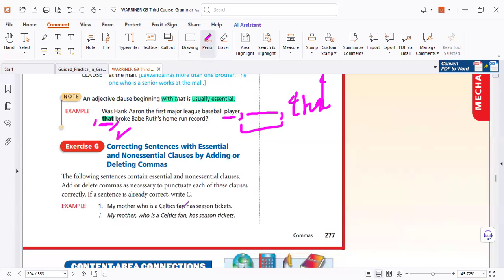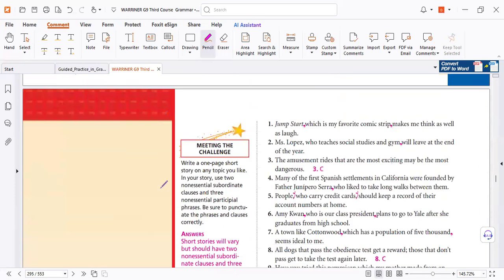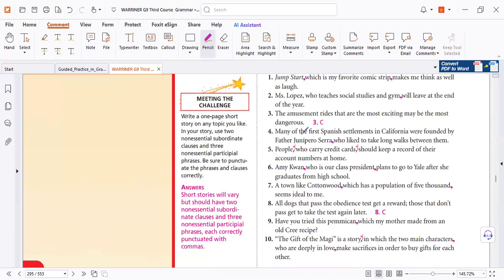Of course, here we have practices. Look, just to check, is this information important? My mother has season tickets. So what is the relationship between that and being a fan or not? It's not important, non-essential. So that's why. And we have many questions with answers. Revise at home.